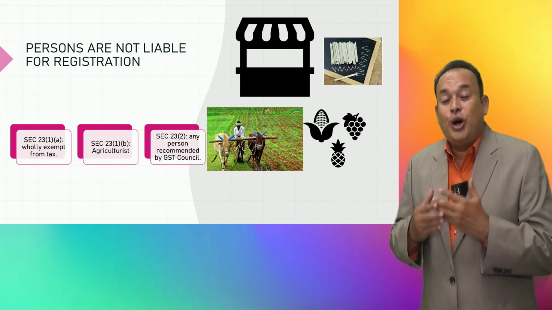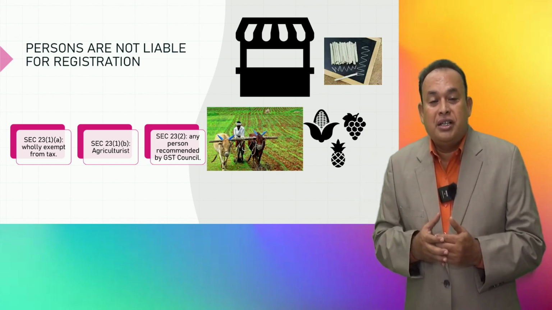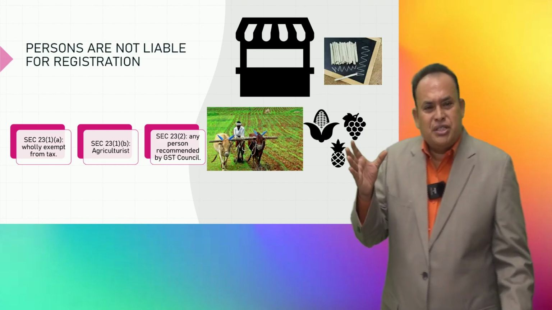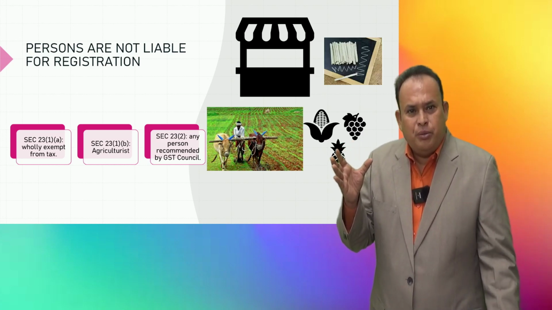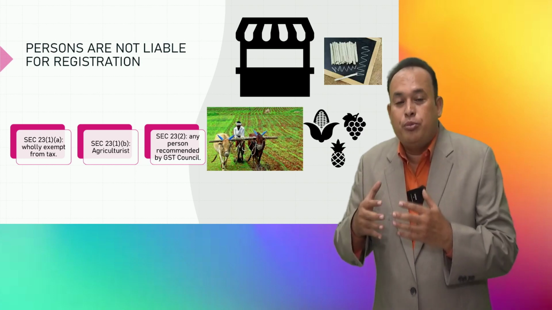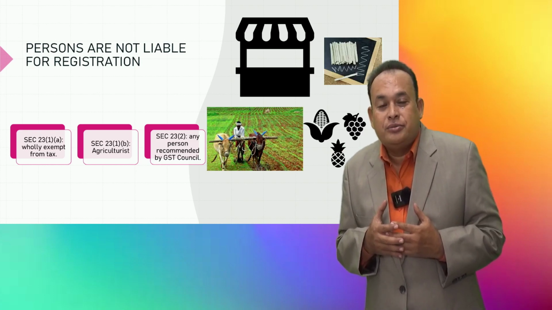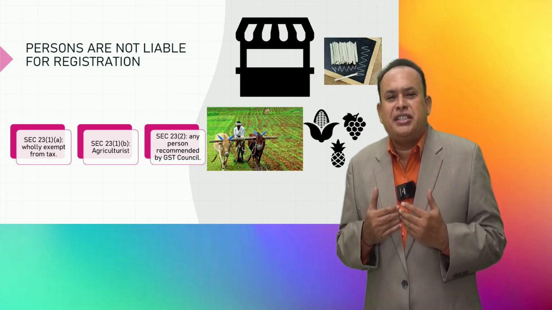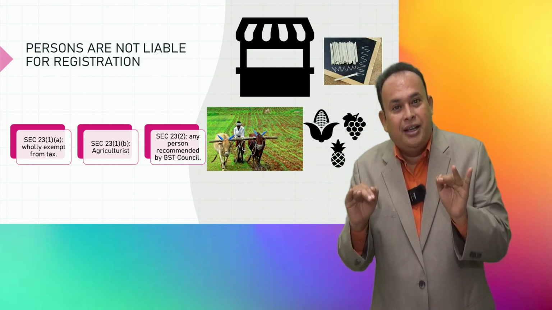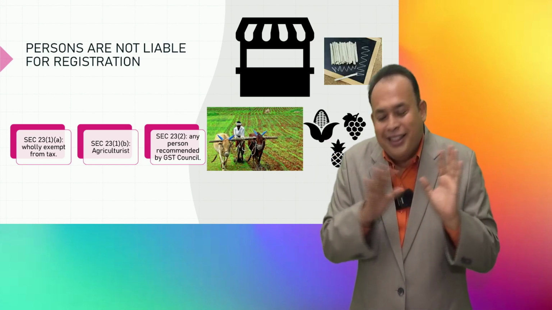Then the third category, section 23 subsection 2, which talks about the GST Council deciding. Hey, Mr. Rafi, are you running Rafi Academy? Yes, sir. I am running Rafi Academy, sir, commercial training and coaching for budding chartered accountants, cost accountants, company secretaries. Then for you, registration is not required. If like that, the GST Council said Rafi Academy is free from GST registration, they are never going to say that.